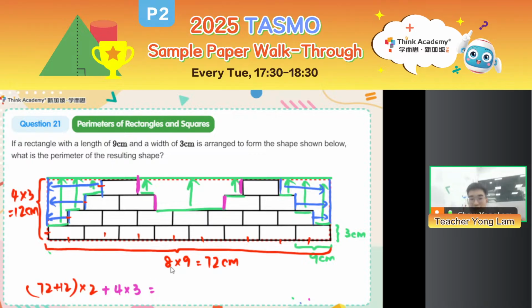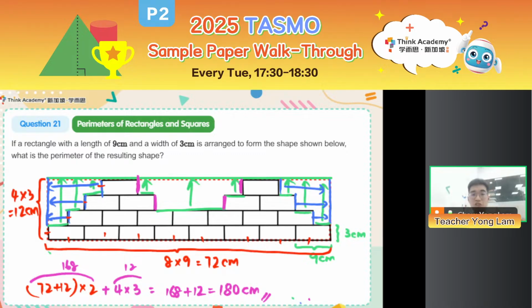All right. So some of you have already given me, yes, this part is 168. Right, and 4 times 3 is 12. So my answer, 168 plus 12, that is equal to 180 centimeters. And that is the perimeter of this shape. Okay, so with that, that is how you get this answer. Right? Hopefully you gain a better understanding of the push-up method, which is also going to be in sample 5. Okay, so keep a lookout for that.